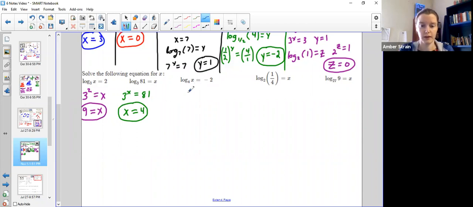Next, I've got this one. So it's in logarithmic form. Let's switch it to exponential to see if that makes life easier. 4 to the power of -2, always equals the power, equals x. Okay, well, 4 to the -2, that's the flipper, would be 4 squared flipped over, 1 over 16. You can also use your calculator and run a math inner. It should give you that same thing.